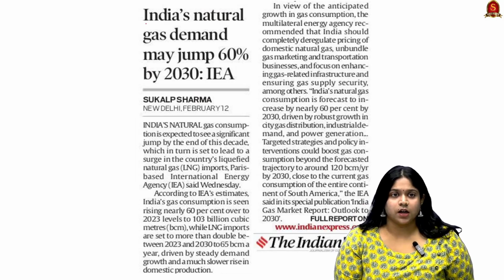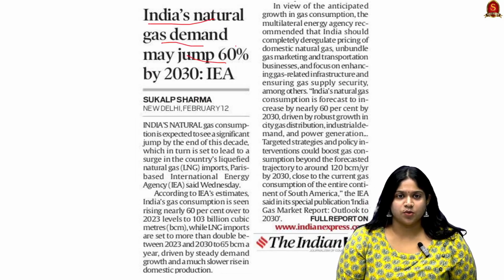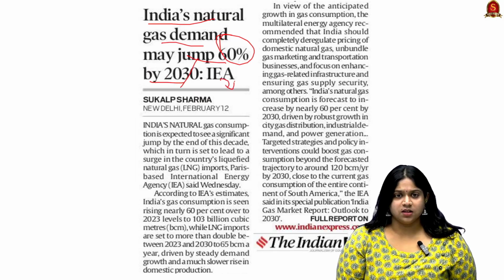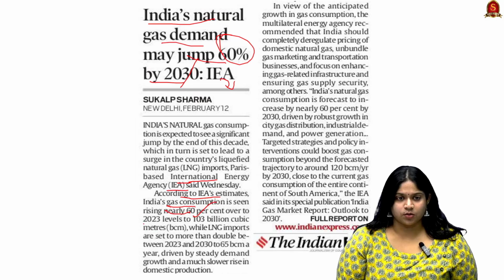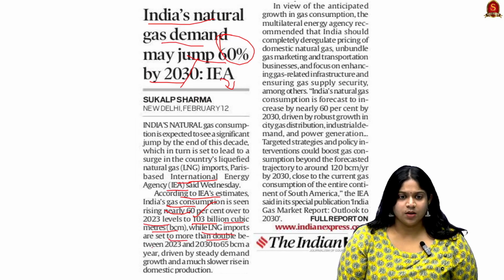Now the next article is titled India's natural gas demand to jump by 60% by 2030, and this report is by the International Energy Agency. Here we can see, according to the IEA's estimate, India's gas consumption is seen rising nearly 60% over 2023 levels to 103 billion cubic meters. Whereas LNG imports are said to more than double between 2023 and 2030 to 65 billion cubic meters a year, which is driven by steady demand growth and a slow rise in domestic production.